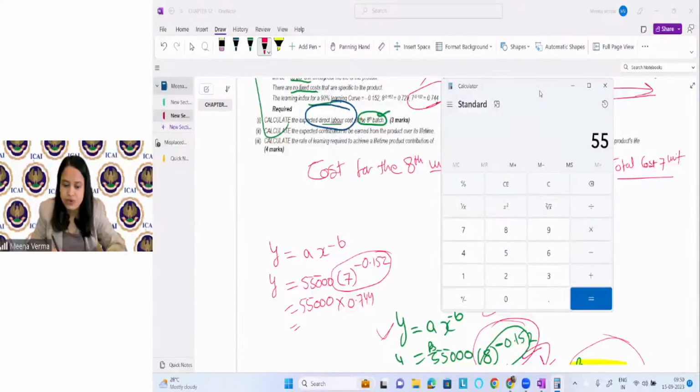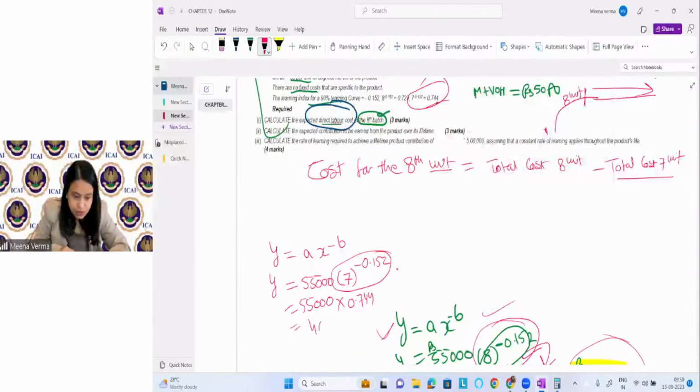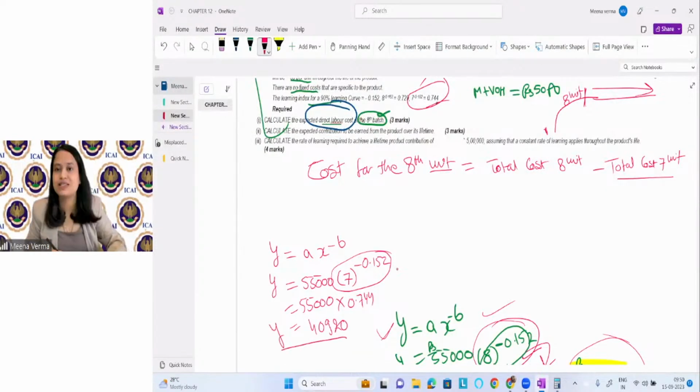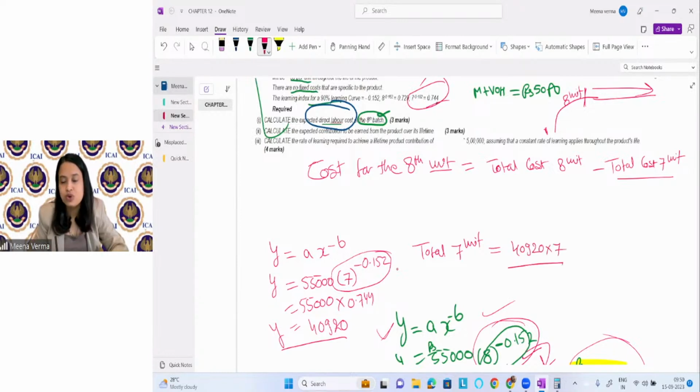So this is 55,000 into 0.744. So this is coming as 40920, right? Why? This is the average time when we are producing 7 units. What is the total time when we produce 7 units? So just multiply it with 7. 40920 into 7 will be the total time.